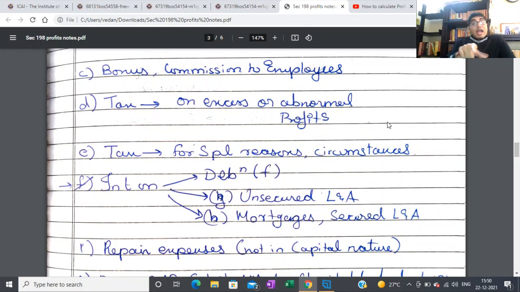Next is tax. Tax on excess or abnormal profits, not your current tax or deferred tax, which is like a provision for tax. That you can't take as an expense. What you can take is any excess or abnormal tax. I have not come across any example of this in any question or even in practical life; probably further experience will help me get to that. But as of now, the act says any excess or abnormal profits. So the tax amount you see in your financial statements, you can't take. It'll be before that. So the profits that will be given to the managers will actually be higher.